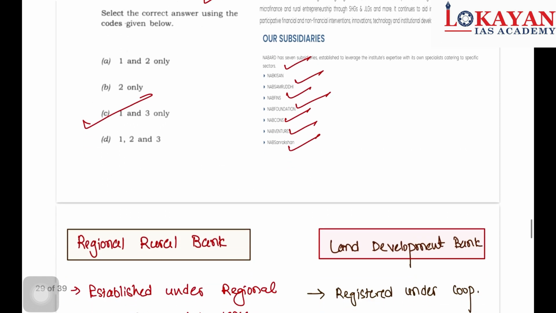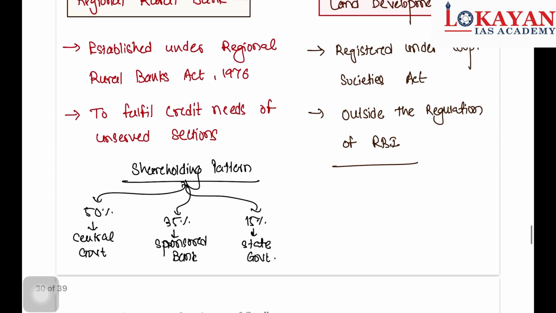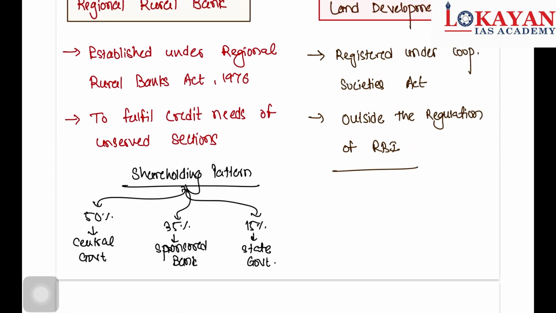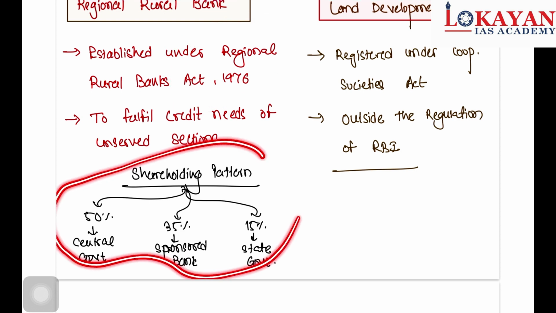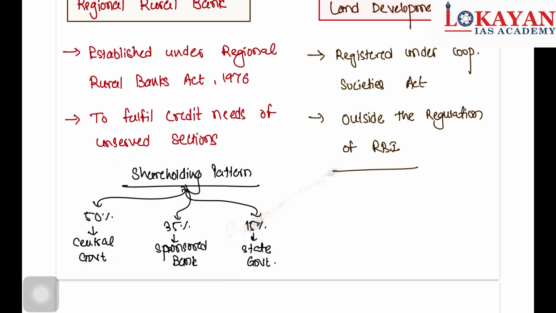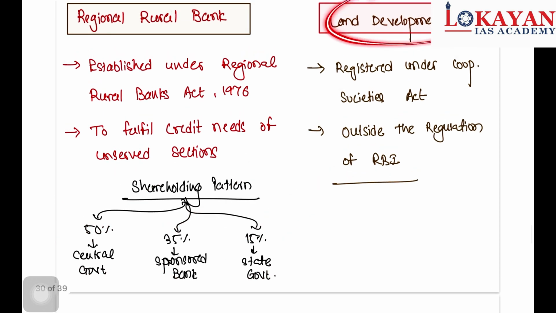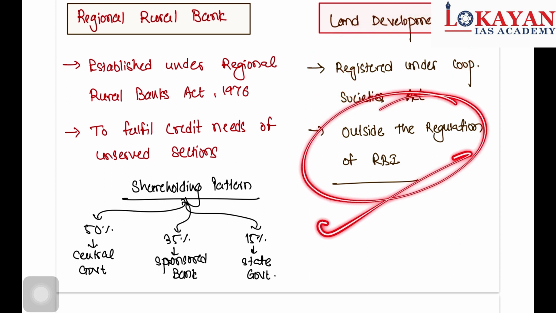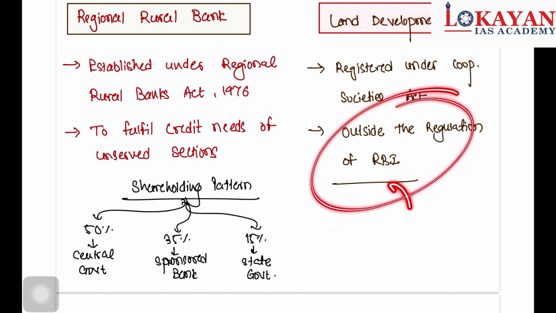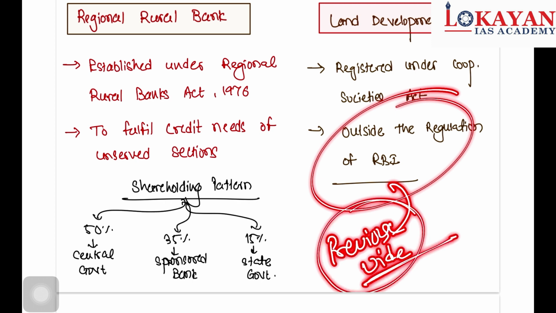Just go through it. What are regional rural banks? They were established in 1976. Remember this pattern: shareholding 50% central government, 35% sponsor bank, 15% state government. And the land development bank is registered under the Cooperative Societies Act and outside the regulation of RBI. This aspect we already discussed in our previous video. So revise it.